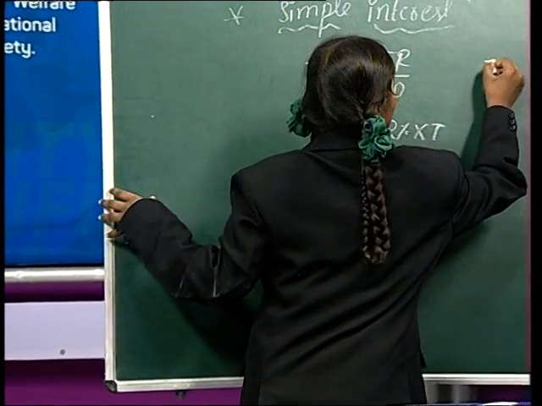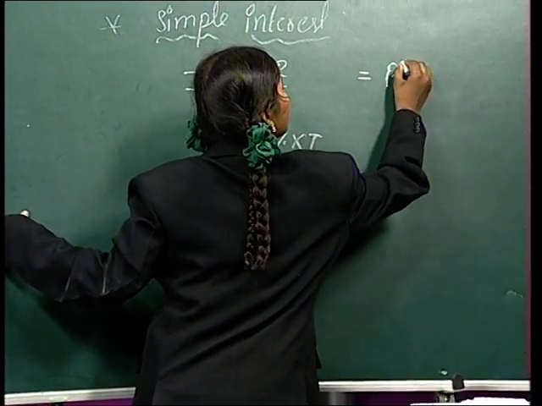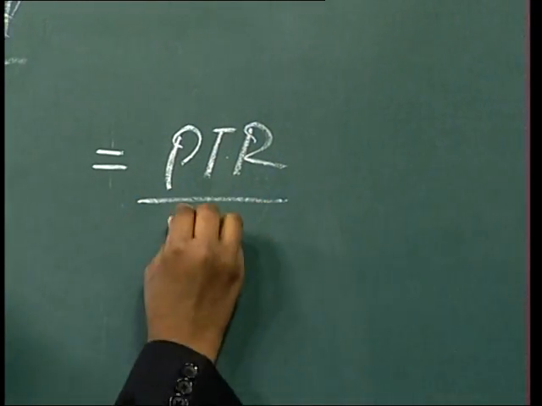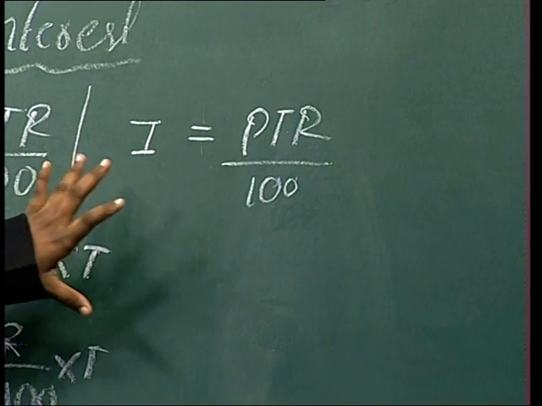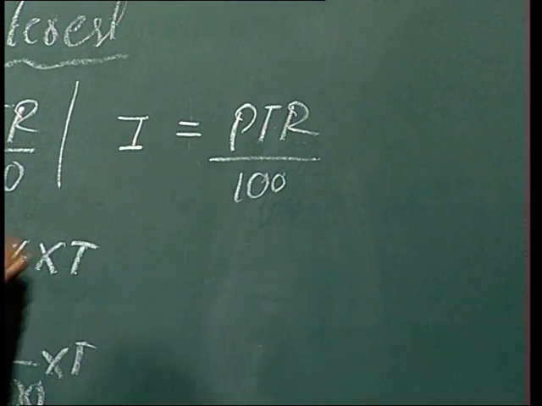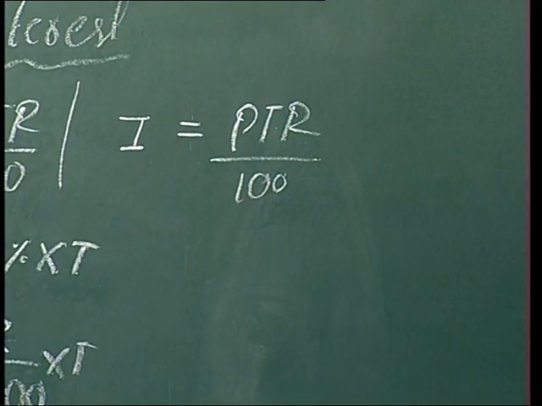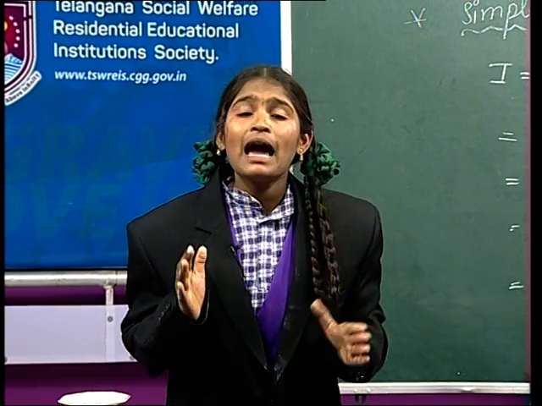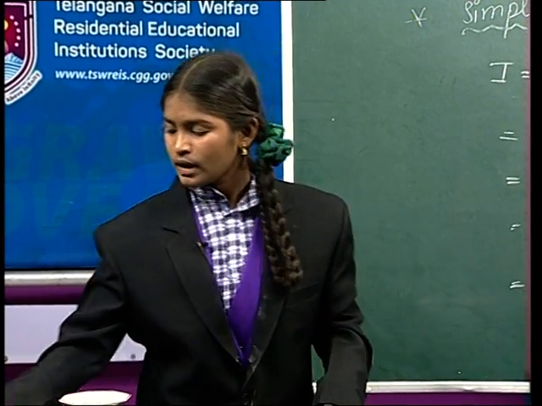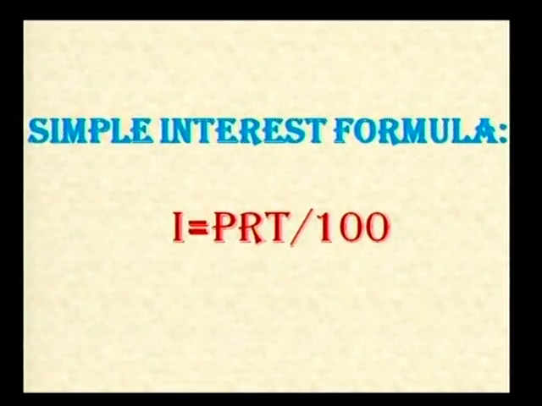So we write it as PTR by 100. That means I equal PTR by 100. It's clear, Swallows? Yes. Now see what is interest, what is principal, what is time, and what is rate.